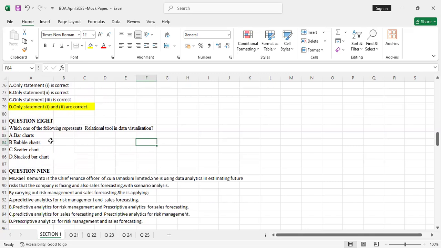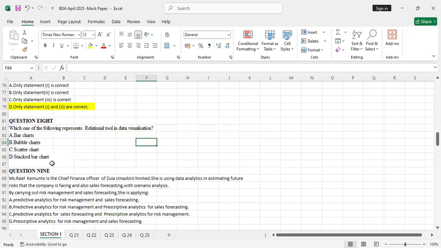Bubble charts also represent distribution, and to an extent comparison. Then the scatter chart. A scatter chart represents relationships, meaning the relationship between an independent and a dependent variable. With scatter charts, you plot the graph, then join the points that appear within a line with a straight line. So that's relational. The correct answer here was scatter chart.